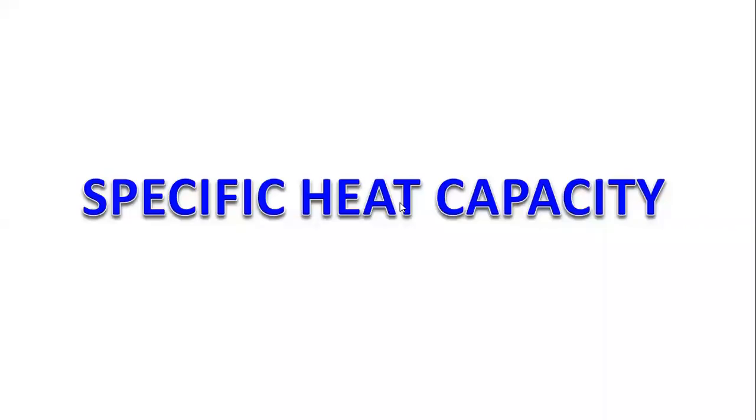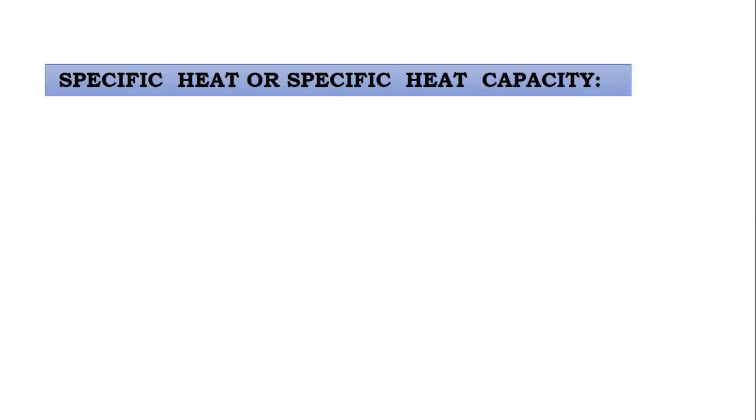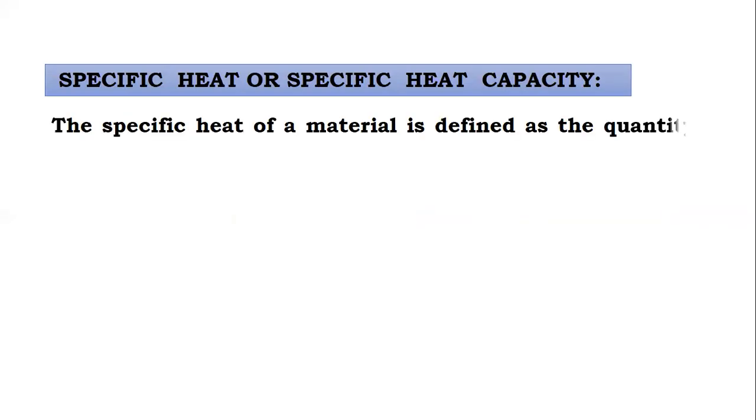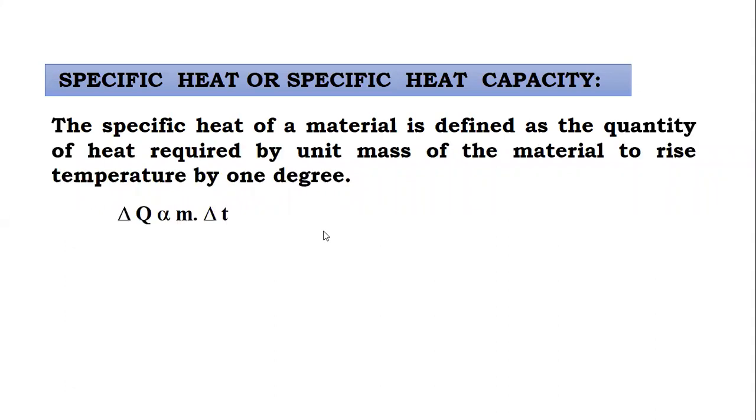Now we start a new article, specific heat capacity. What is specific heat capacity? It is also called specific heat. Specific heat of a material is defined as the quantity of heat required by unit mass of material to raise its temperature